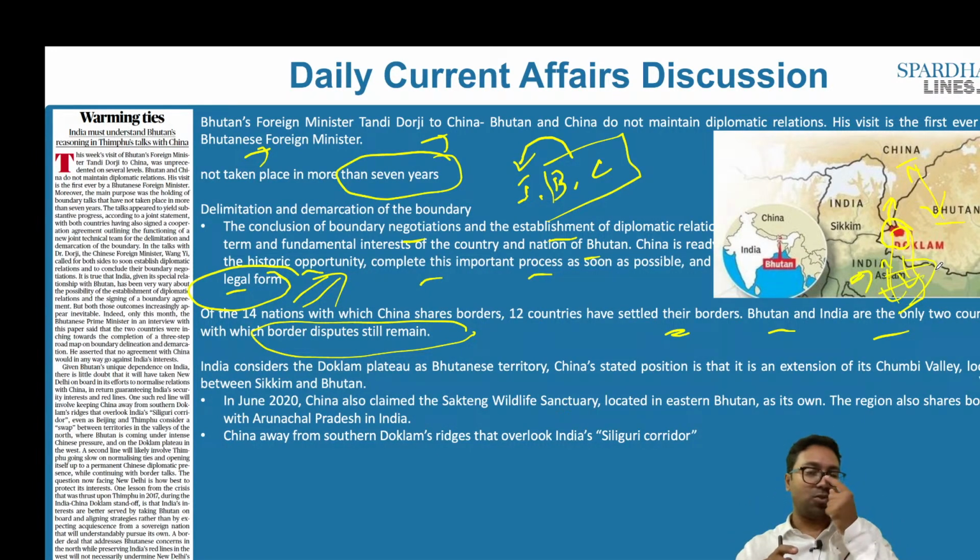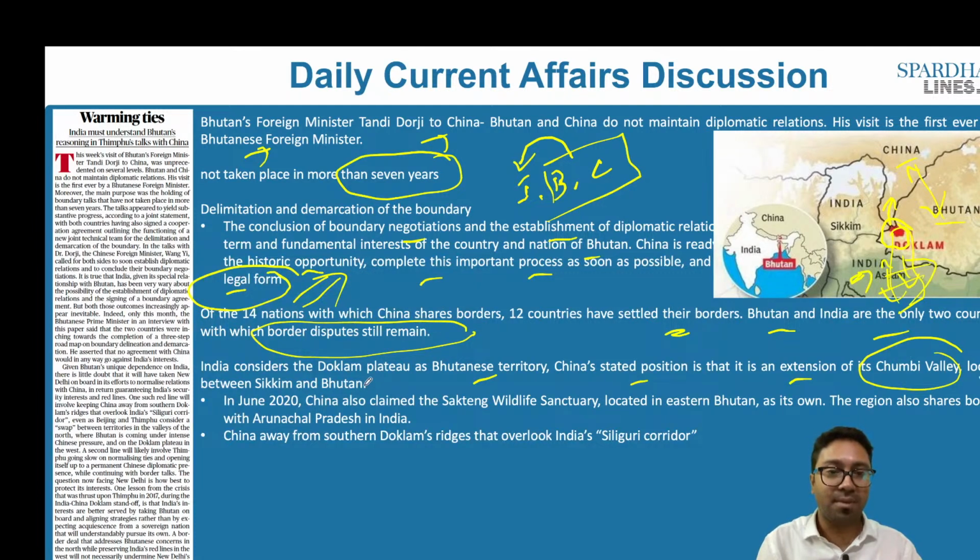So this article goes on to say that Bhutan, as an independent sovereign country, would be able to discuss and negotiate any kind of agreement between China as well as Bhutan. But it also has to take into consideration the viewpoint of India, because this will have a major impact on India. So India considers Doklam Plateau as Bhutanese territory. China's stated position is that it is an extension of the Chumbi Valley located between Sikkim and Bhutan.